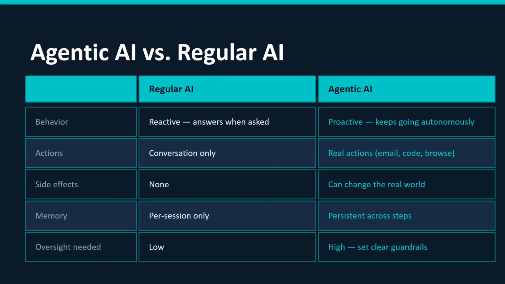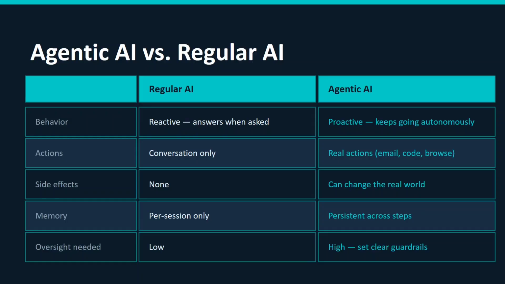Then the difference between agentic AI versus regular AI. If you look at the behavior, regular AI will be reactive, like a question and answer based thread. Agentic AI will be proactive. It keeps going autonomously, depending on how you design your agent. In actions, regular AI is conversations only. But agentic AI takes real action.